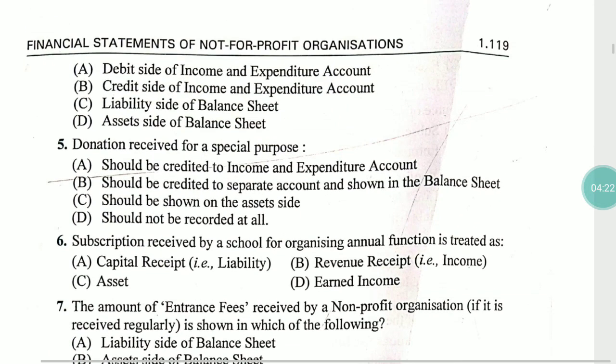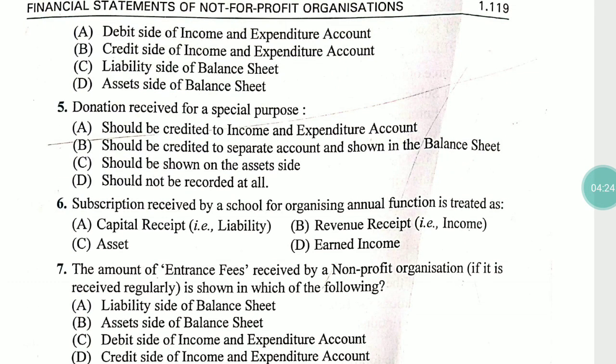The fifth question is, the donation received for a special purpose. There are two types of donation. One is general donation and the second is specific type of donation. And in the question, specific type of donation is discussed. So we have to understand the meaning of specific type of donation and general type of donation.